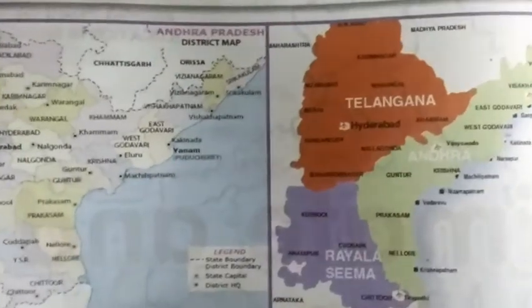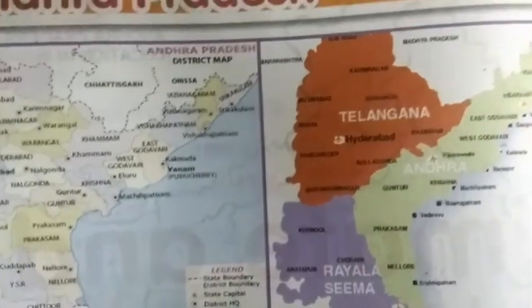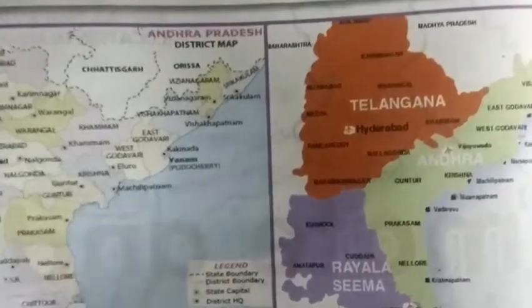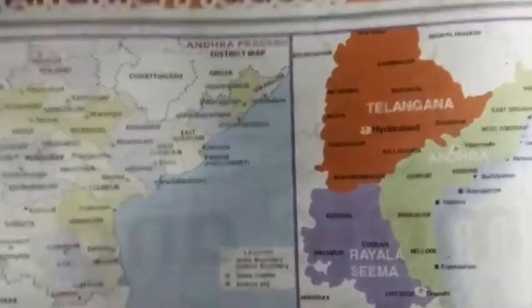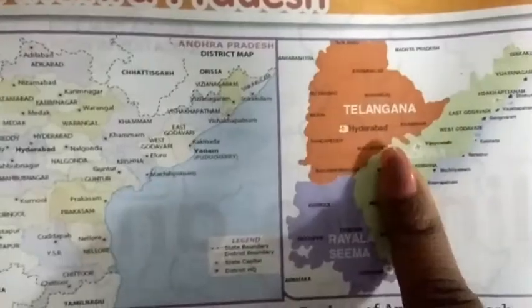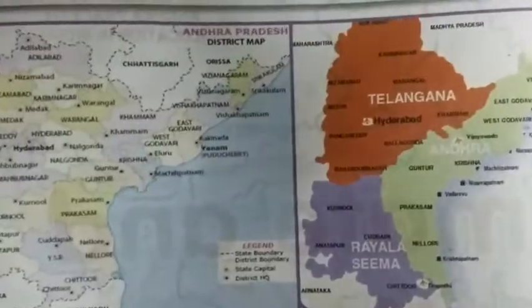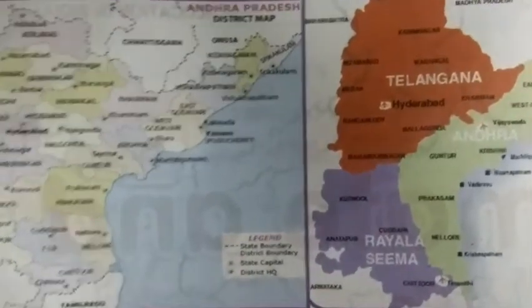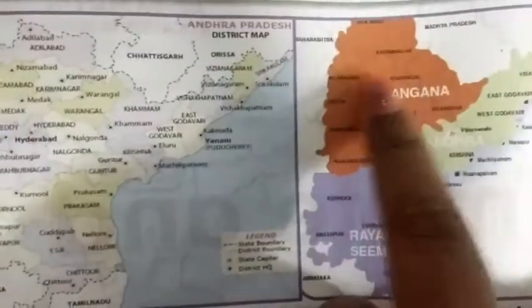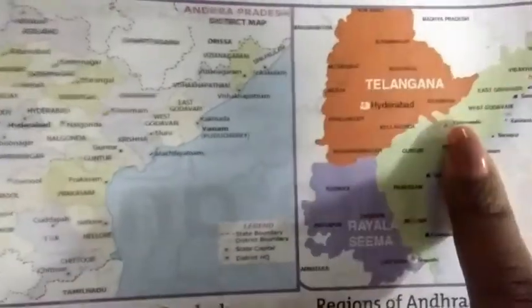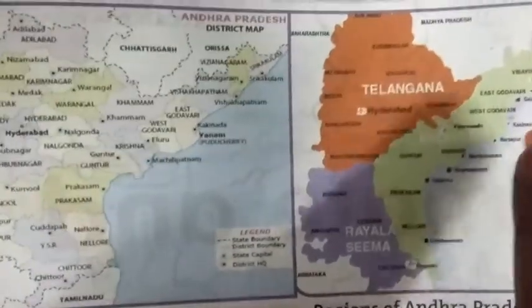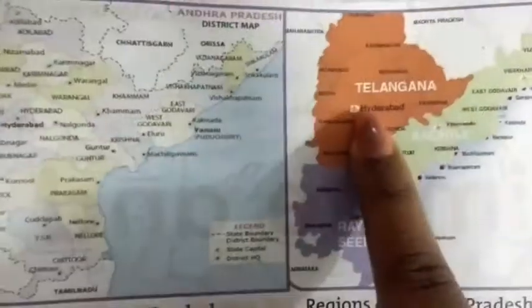There are 23 districts in the state. We have 28 states in our country, children, in India. And how many districts in Andhra Pradesh? We have 23 districts in the state. Telangana has 9 districts, Rayalaseema has 4 districts and Andhra region has 10 districts. Hyderabad is the most populated city in the state.